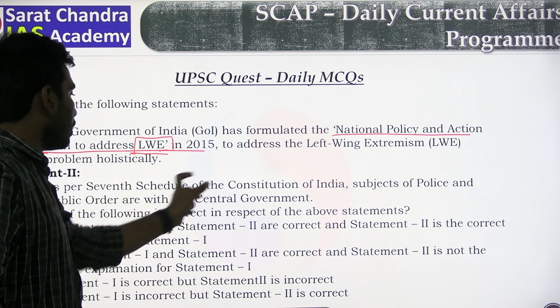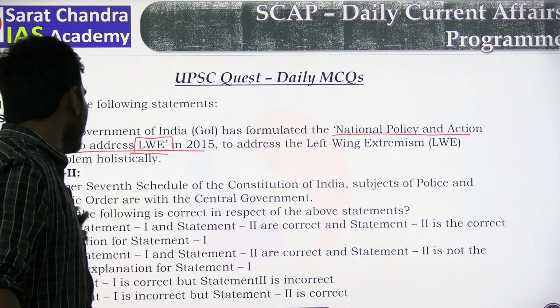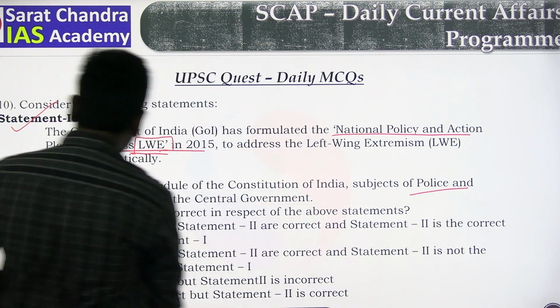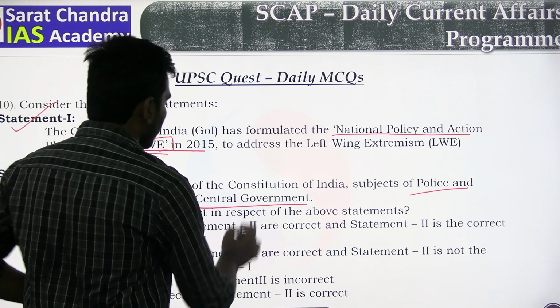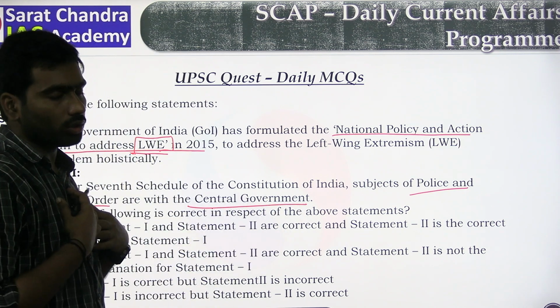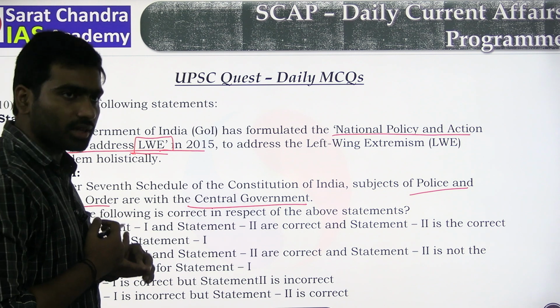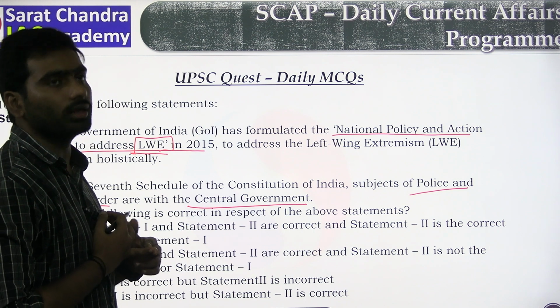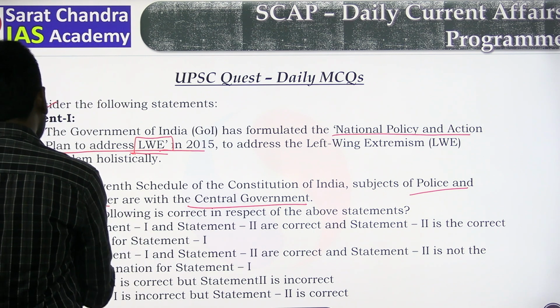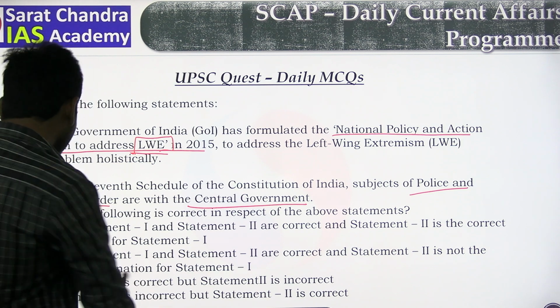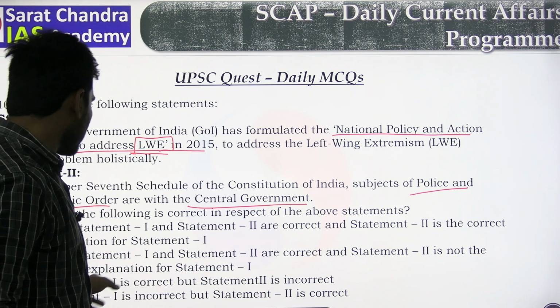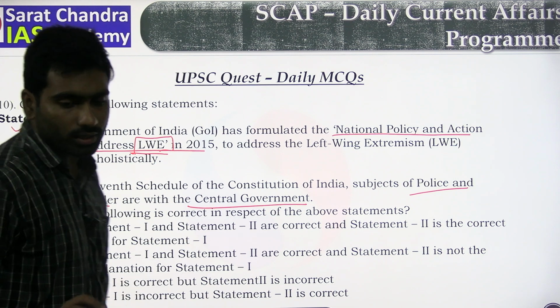As per the 7th Schedule of the Constitution of India, the subjects of police and public order are with the central government. We all know that police and public order come under the state government, not the central government. So this statement is wrong. C is the correct answer. Statement 1 is correct, but statement 2 is incorrect.